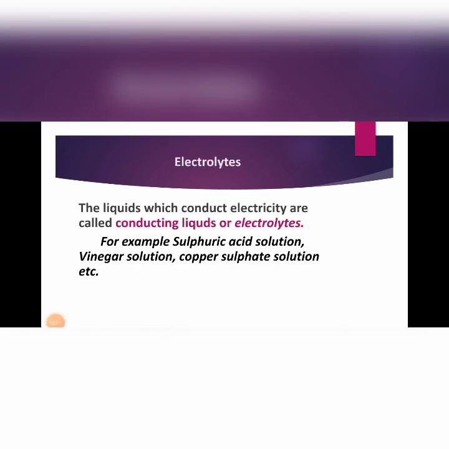Now we are going to understand some terms with the help of their definitions. First one is electrolytes. New term for you, I think. What are electrolytes? The liquids which conduct electricity are called conducting liquids or electrolytes. So the common name of conducting liquids is electrolytes. For example, sulfuric acid solution, vinegar solution, copper sulfate solution, these are all electrolytes.